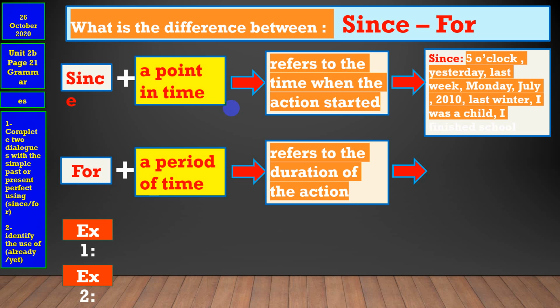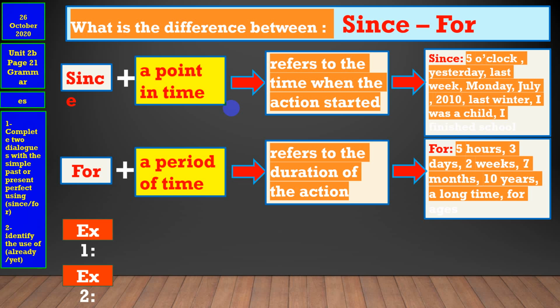And how can I use for? To talk about a period of time or the duration of time. It refers to the duration of the action, not the time. For example, it lasted for 5 hours, for 3 days, for 2 weeks, for 7 months, for 10 years, for a long time, for ages. Did you get the point? You can pause the video now, read them, and make sure that you understand.